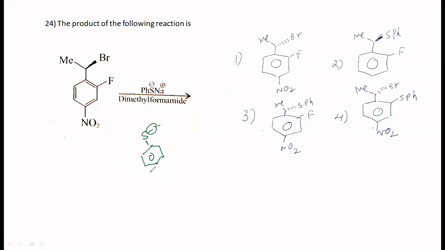Where do you think nucleophilic substitution must happen? This is ruled out because this is meta. It has to substitute this. Dimethyl formamide, showing that it is SN2. If it is SN2, very good, from behind. Inversion in configuration. Good. So it's almost time now, so we shall stop at this stage.